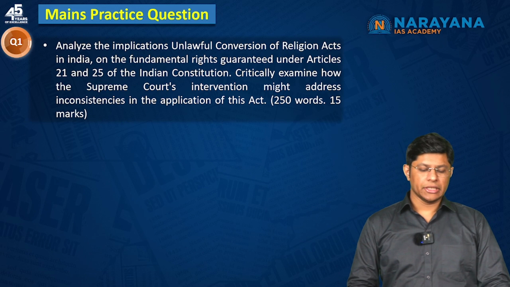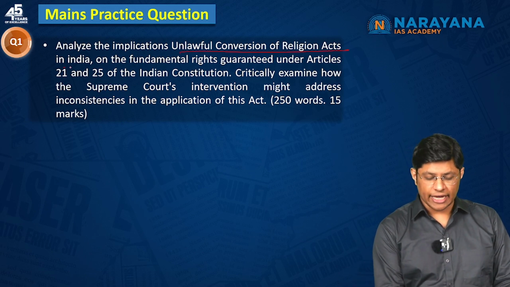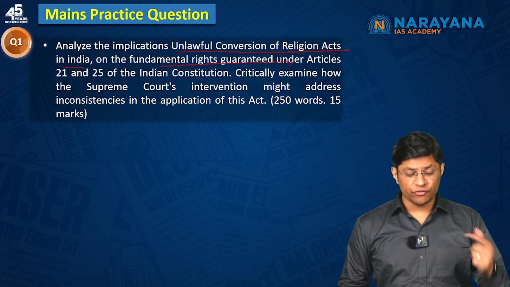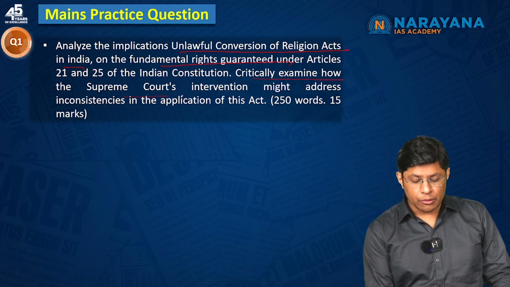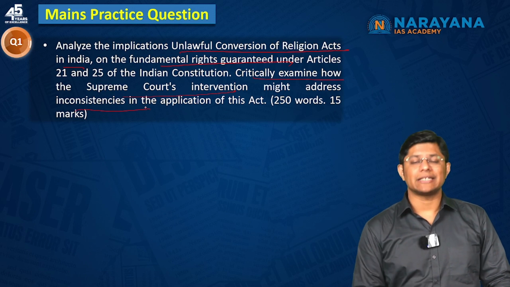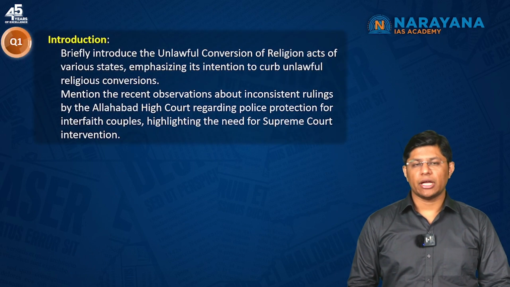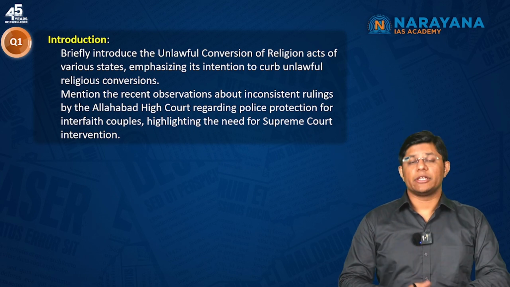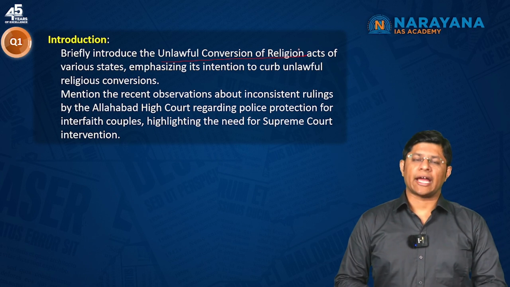Now the main question. Analyze the implications of the Unlawful Conversion of Religious Act in India on the fundamental rights. So, implication of such anti-conversion laws on the fundamental rights of Article 21 and 25. Critically examine how the Supreme Court's intervention might address the inconsistencies in the application of this act. The first and foremost, in the introduction, you need to mention about the Unlawful Prevention Act. For example, the Uttar Pradesh government, Haryana government had introduced unlawful conversion of religious acts, right?